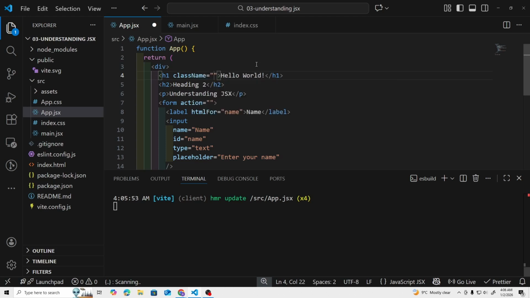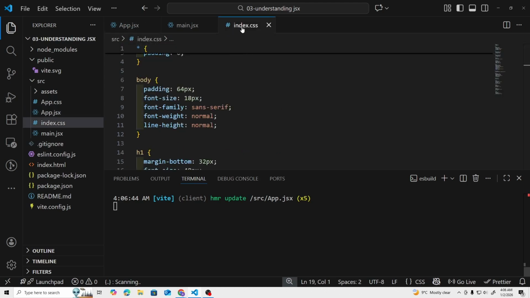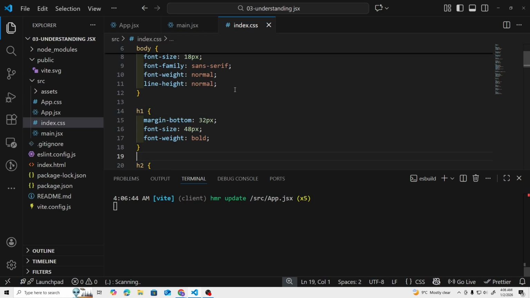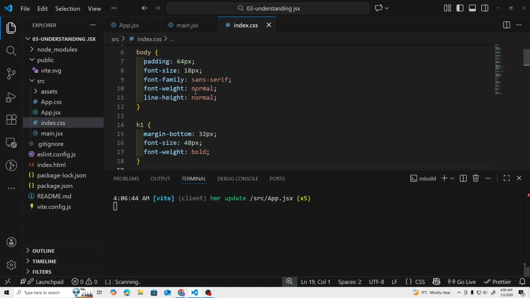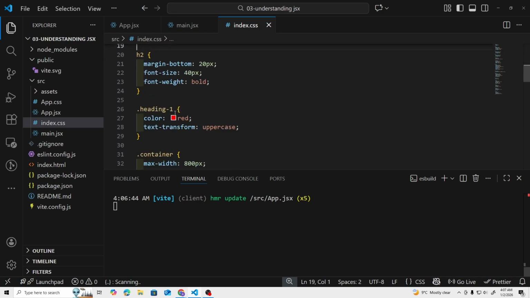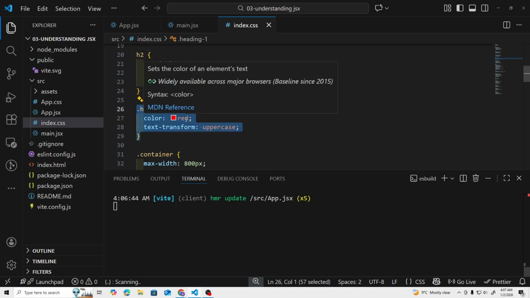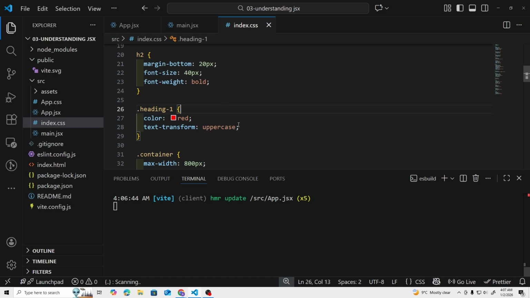Now let's give it a className of heading1, and I'll save this file. I also want to let you know that I added some styles inside of index.css, and here you can see we have a style for the heading 1, which basically gives the text color red, and then a text transformation of uppercase.